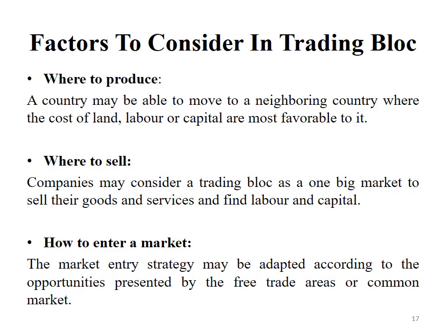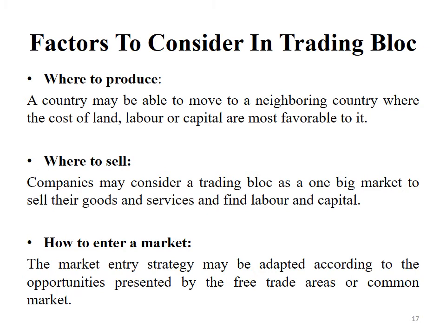Now we will look at the common factors to consider in a trading bloc. First one is where to produce. This means a country may be able to move to a neighboring country where the cost of land, labor, or capital is most favorable to it. When a particular country joins a trading bloc, they are not going to establish their business in their home country only.